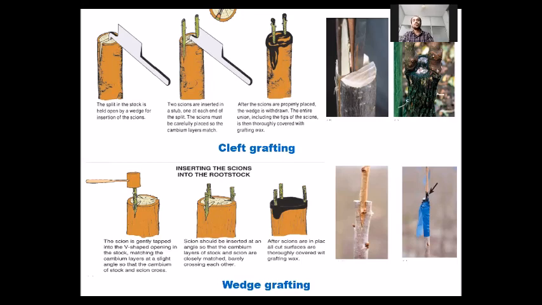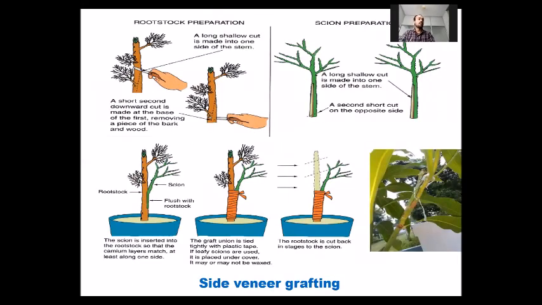Next is veneer grafting. Veneer grafting is a method of propagation which is followed particularly in mango, and it is done similarly to tongue grafting. A cut is made at the side of the rootstock, and at that side, a scion having similar cuts is united or grafted. You can see the veneer grafted mango tree. The last image is the veneer grafted mango.